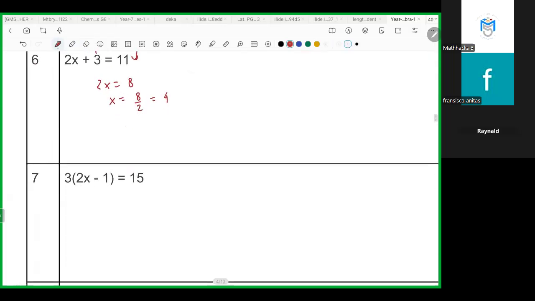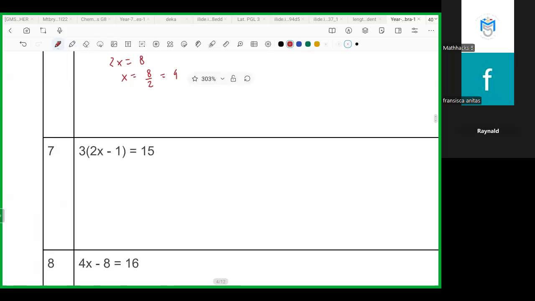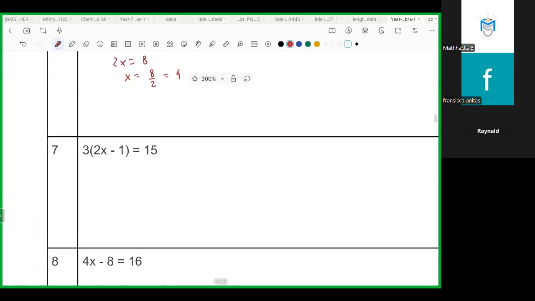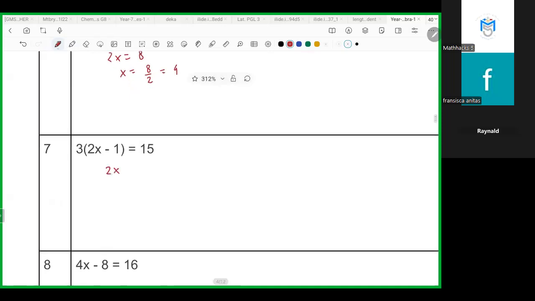Is there any questions? No, miss. Okay. Number 7. Do you still remember the method, Ray? Yes, miss. This one, do you divide? Yes, divide. Good. So 2 of x minus 1 is 15 divided by 3, right? So 15 divided by 3 is 5.